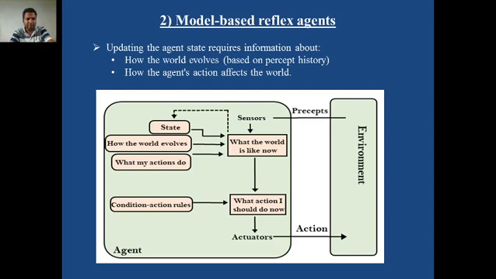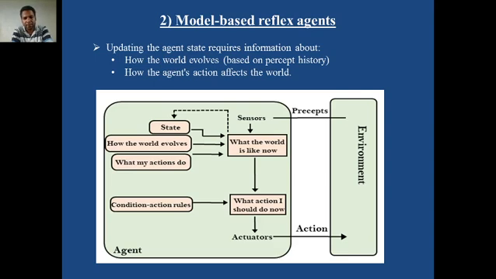So based on these three factors, the arrow goes to the next box: what action I should take now. Obviously what action you will take depends on the current state, how the world evolved, what my actions do, and the condition action rule.